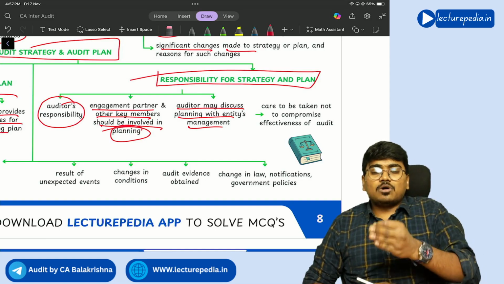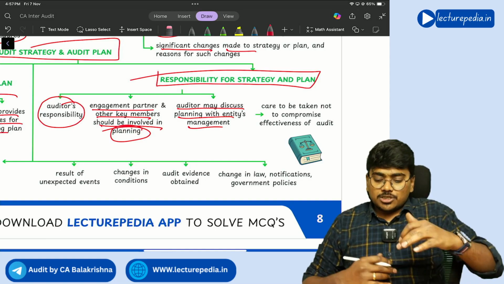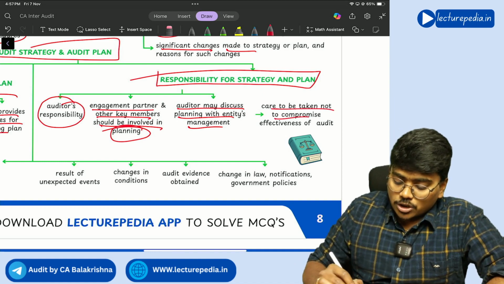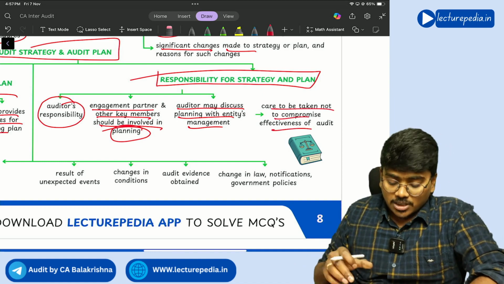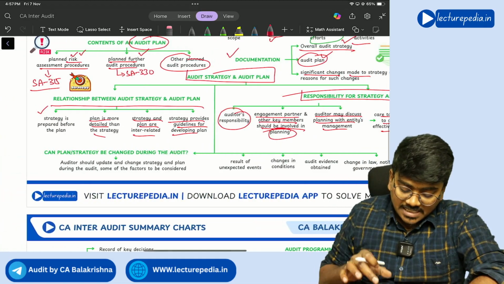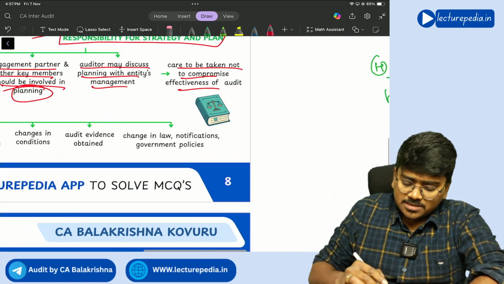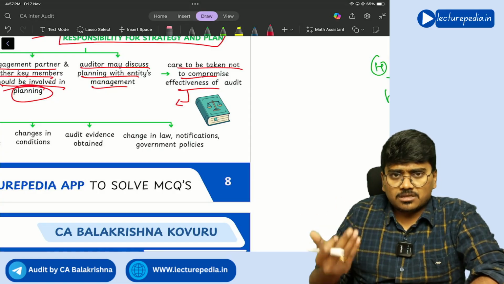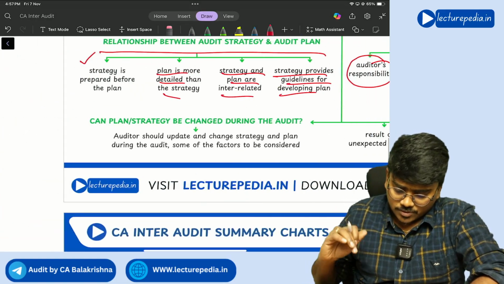Okay, the objective of the audit should not be compromised due to that communication. Care is to be taken not to compromise on the effectiveness of the audit. Effectiveness means achieving the objective goal. I told you with the example also.